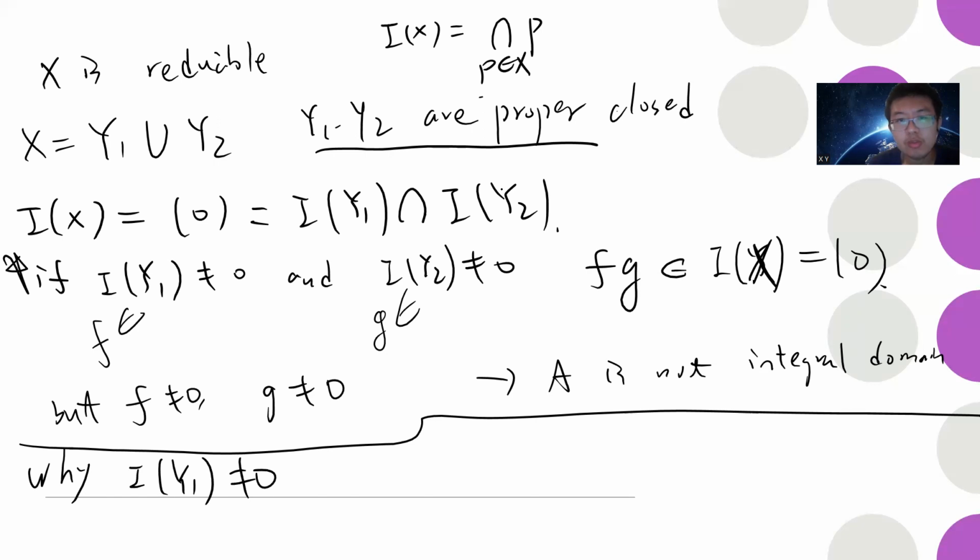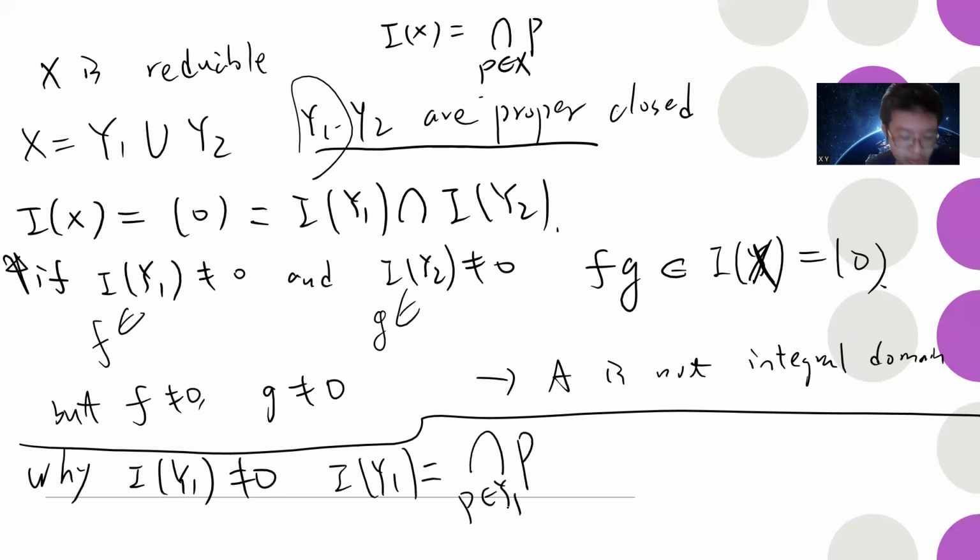Okay, very simple, because I say I of y1 is a proper closed subset, right? So I of y1 will be all the prime ideals p in y1. Okay. So this tells you that since x is reducible, your I of y1 will not be x, because I of y1 will be just a subset of x. So their intersection cannot be all of I of x, because y1 is a proper subset.